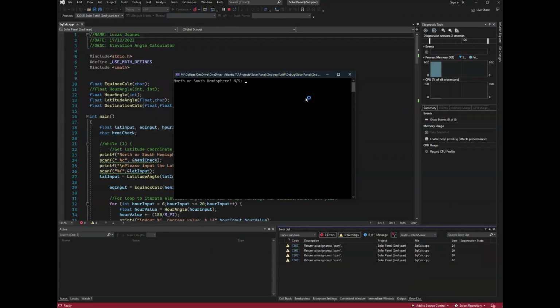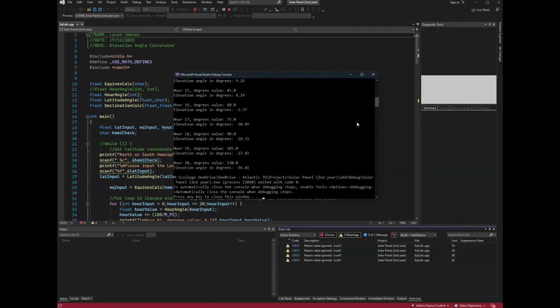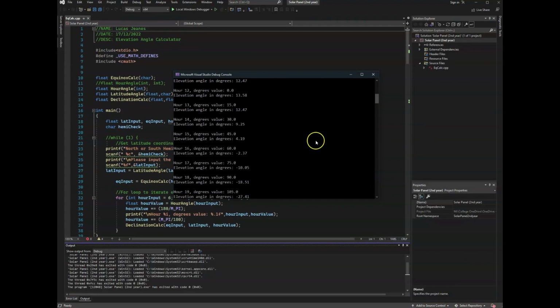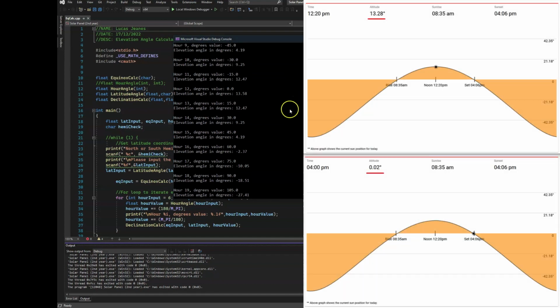So, I will input the northern hemisphere for Galway as our base example here. And Galway is at the 53 degrees latitude position. And using the current date of the 17th of December, we get all of these values here. Now, I can compare these values with the current day values that we have. So at 12 o'clock or noon, the current elevation angle is at 13.58 degrees. And at 4 o'clock, which is around sunset, I get a value of -2.